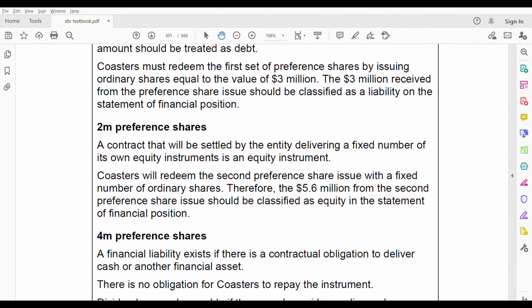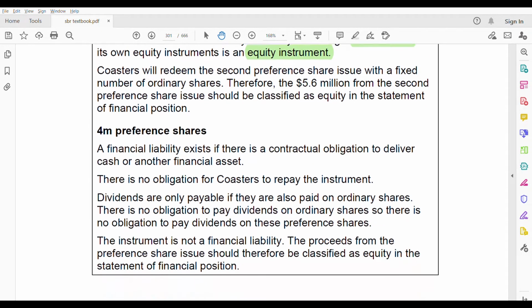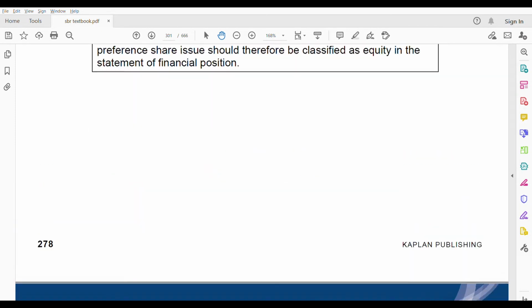Next, a contract that will be settled by the entity delivering a fixed number of its own equity instruments is an equity instrument. Remember the word fixed. If it's fixed, it is equity. Sorry, variable is liability, so fixed is equity instrument. So Costas will redeem the second preference share with a fixed number of ordinary shares. Therefore, the 5.6 million for the second preference share should be classified as equity. If it's a fixed number, it's equity. If it's variable, it is liability.